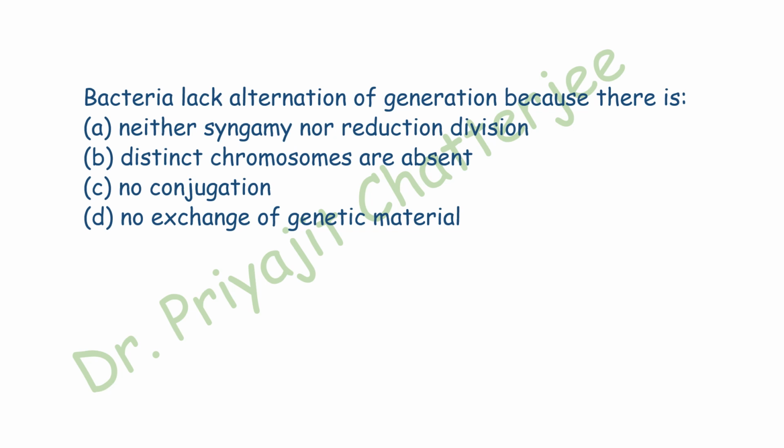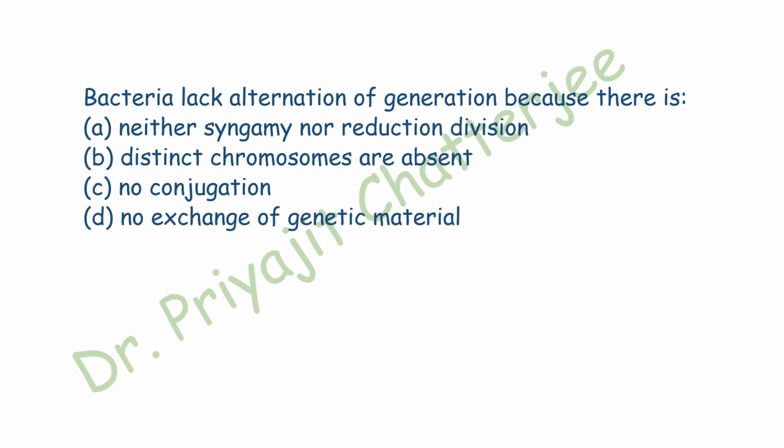In sexual reproduction, what happens? Syngamy and meiotic division take place. But in case of bacteria, during sexual reproduction, there is no formation of gametes. Hence, no syngamy and reduction division occurs. Bacteria basically lack alternation of generation. Conjugation and exchange of genetic material takes place in bacteria. So here the correct answer is neither syngamy nor reduction division, which is the cause for which the bacteria lack alternation of generation.